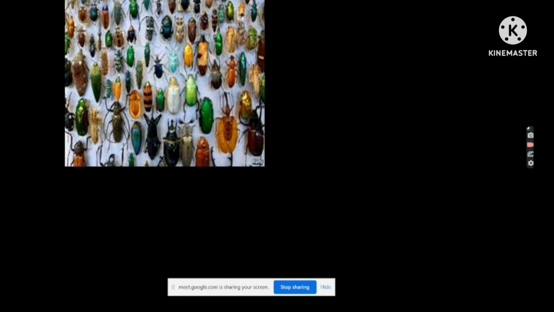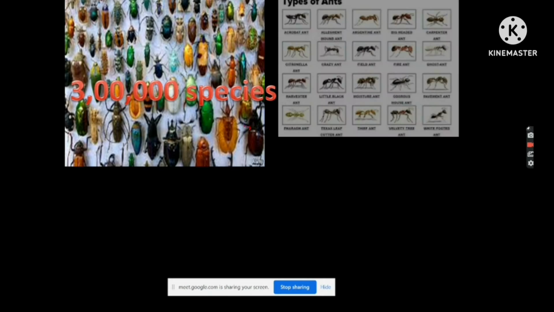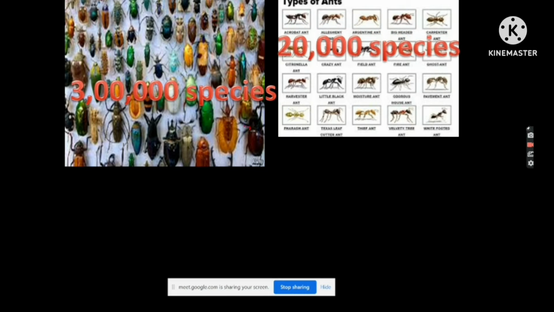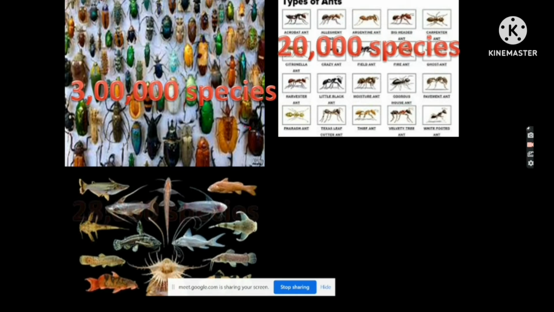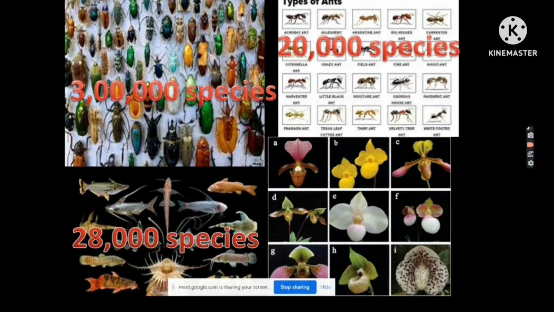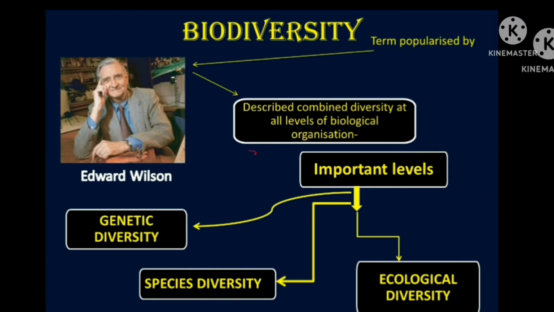Biodiversity means the different varieties of living things on earth. There are around 3 lakh species of beetles, 20,000 species of ants, 28,000 species of fishes, 20,000 species of orchids. Like that, every species will represent different varieties.